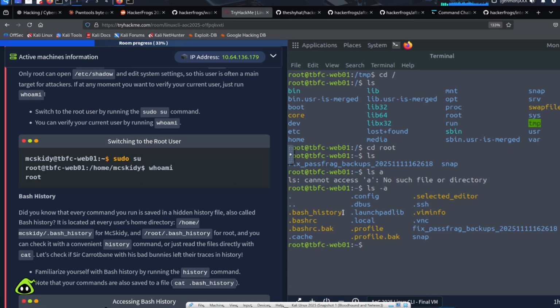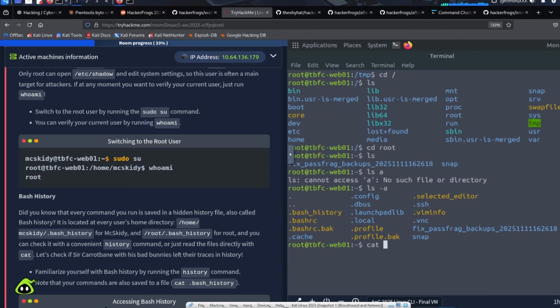a bash history file here. For each user on the Linux file system, they're going to have a bash history file that has all of the commands that user has run in the past on the terminal. This is good for recalling certain commands that he did in the past, but it can also be a security risk because if you type anything sensitive into the terminal, it'll get recorded by bash history.